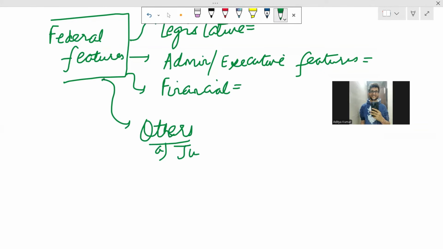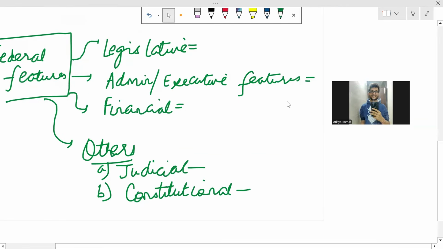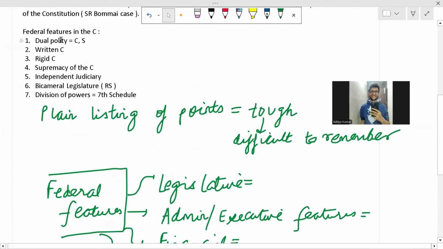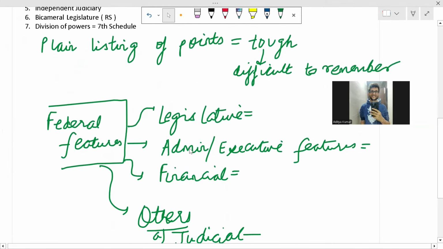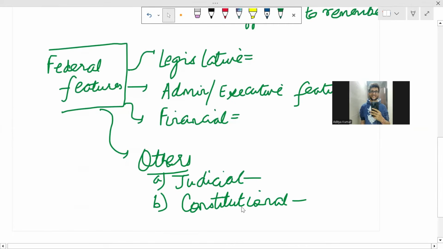If there are some other features, there may be others, right? As in some judicial feature, some other constitutional feature. So now if we see this dual polity, where we can write this dual polity stuff, the dual polity stuff can be written as a part of administrative feature.